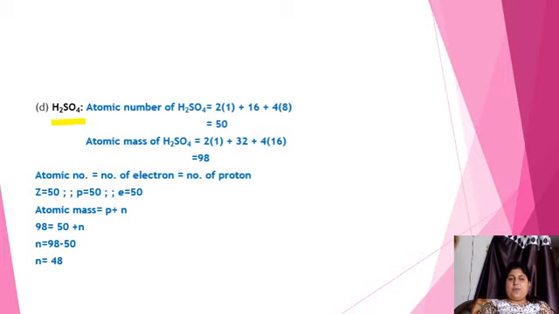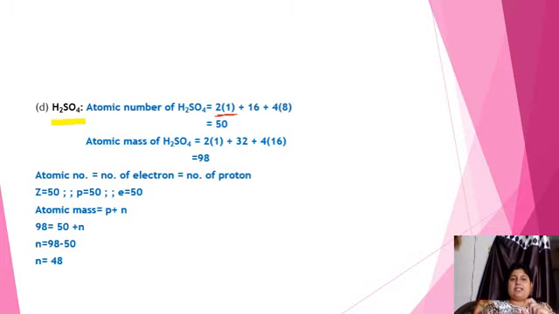The atomic number of one hydrogen is 1, but for 2 it will be 2 into 1, plus sulfur, 1 atom, with atomic number 16. Oxygen, there are 4 atoms and for 1 the atomic number is 8, so for 4 atoms it will be 8 into 4. So the total atomic number is 50.